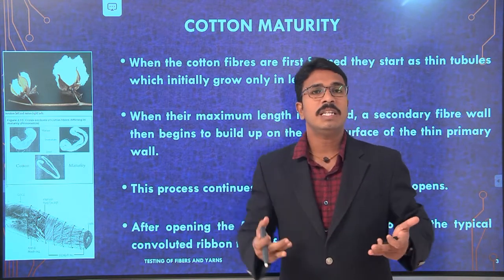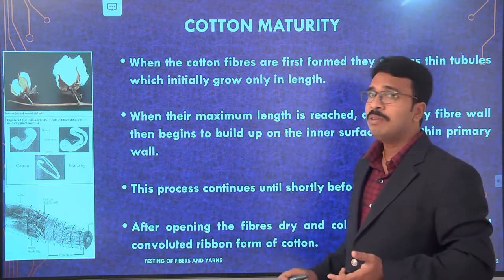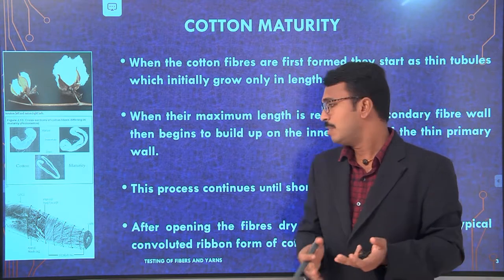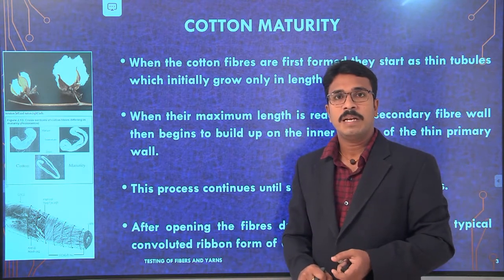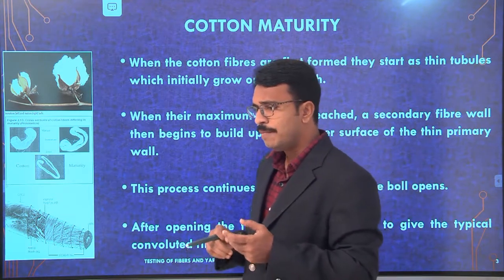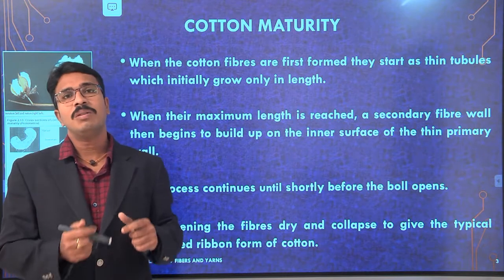In the case of the longitudinal view, a ribbon like structure is going to form, that is a convoluted ribbon form is going to be produced. Understand? So if you look at the fiber maturity, we should understand how the fiber is growing.